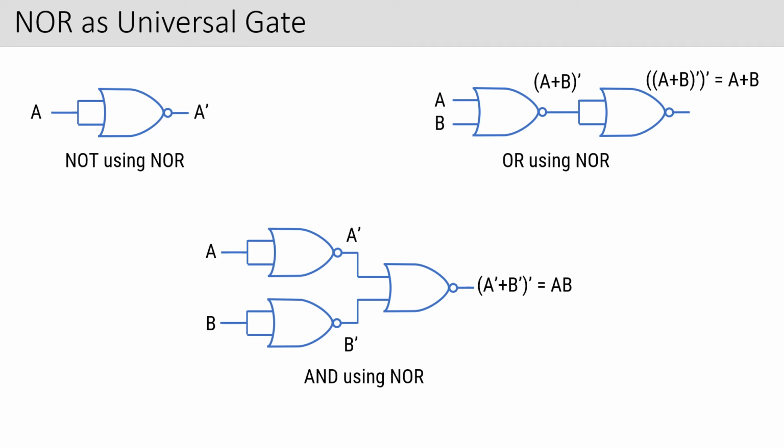The same thing is with NOR. I can get NOT using NOR, I can get OR using NOR, I can get AND using NOR, right? That I have explained. But the question which is left unsolved till now is what about the exclusive OR gate. I told you what an exclusive OR gate is. I have shown you the logic symbol also, and together with it, I told you when you are going to get high and when you are going to get low.